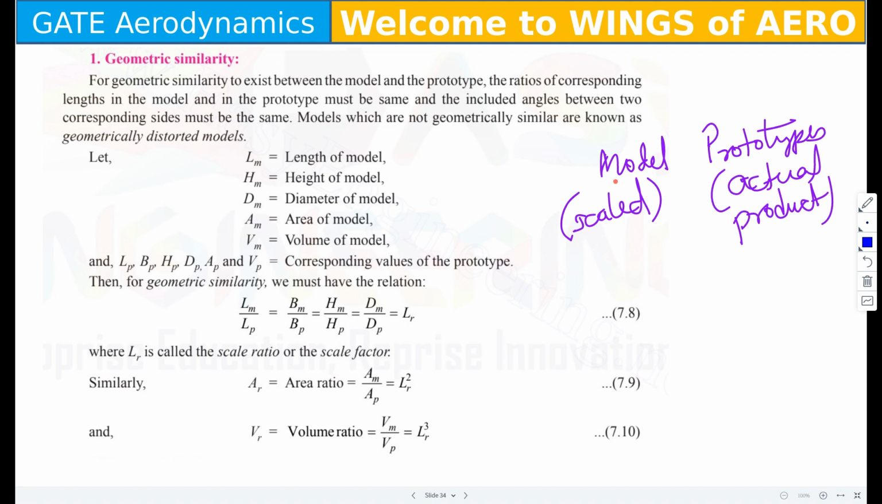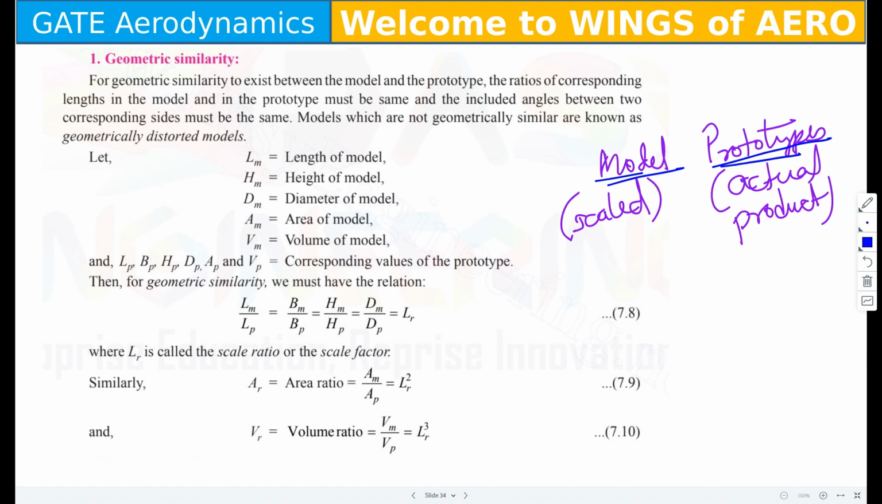Okay, so please do remember the difference between the model and the prototype. Do not get confused. Model means a scaled model of the original one. Prototype means the actual original one. Now there are three types of similarities: one is geometric similarity, the second is kinematic similarity, and the third one is dynamic similarity.